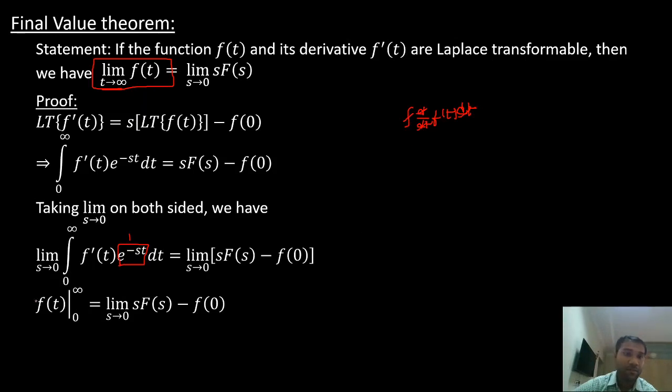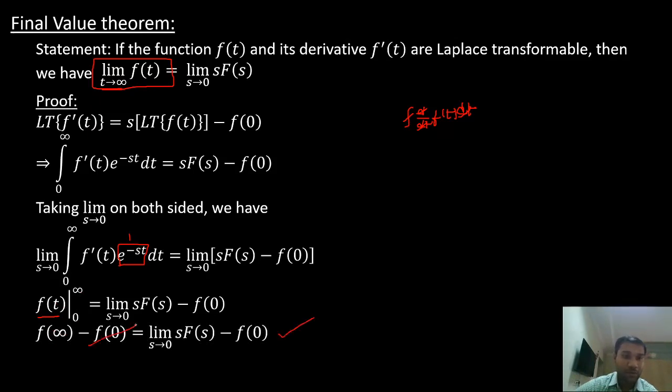I have f(t), and my limits are 0 to infinity. And on the right hand side I have limit s tends to 0 of s F(s) minus f(0). So if I substitute the limits here, f(infinity) minus f(0), and on the right hand side I have this.